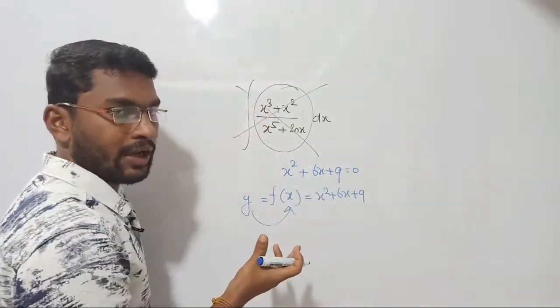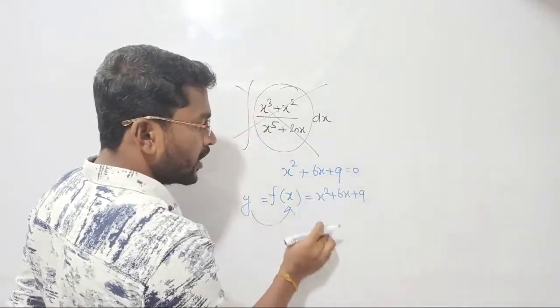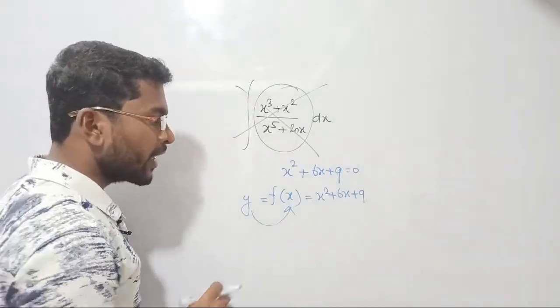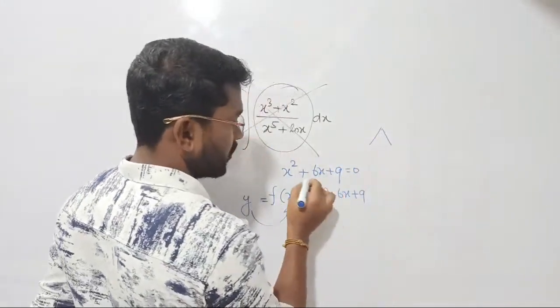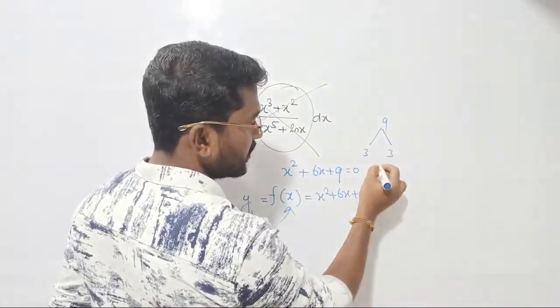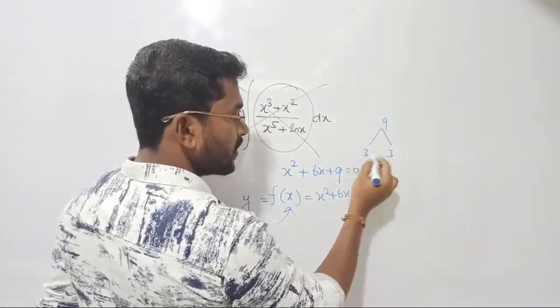We took a polynomial equation. Now I would like to know the roots at which the overall function approaches 0. Right, now how will you find the roots for this equation? See, the roots in the sense, the product should be 9 and the addition should be 6, such that 3 into 3 will give you 9, and 3 plus 3 will give you 6.